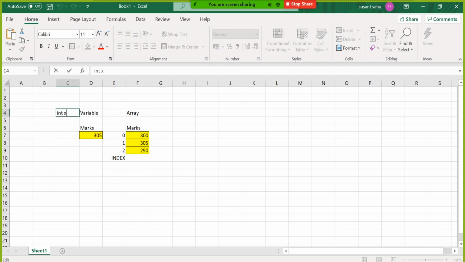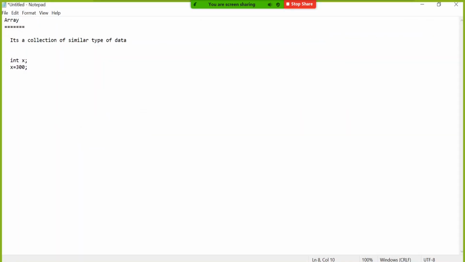So not x, I will say max here only. How will I declare this array here? How will I assign the value here? How will I fetch and display the value here? If somebody says I want to replace this value with some other, how to do it? That is called array manipulation. So first is how to declare an array.